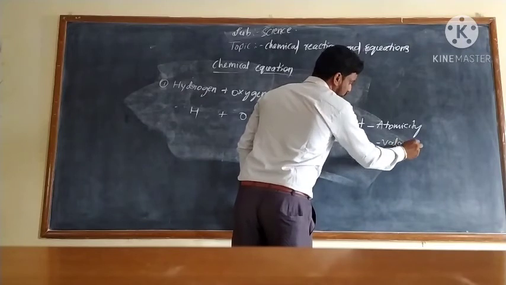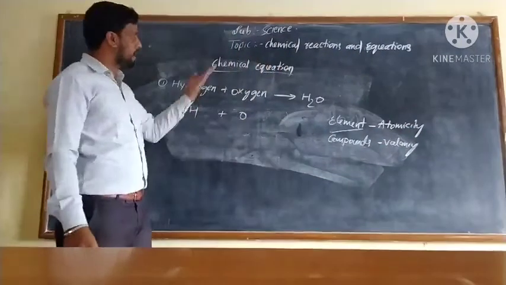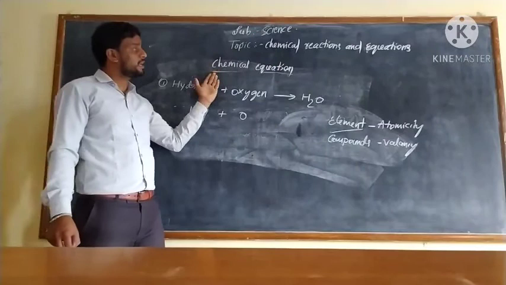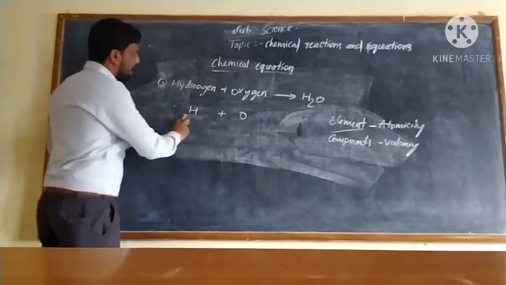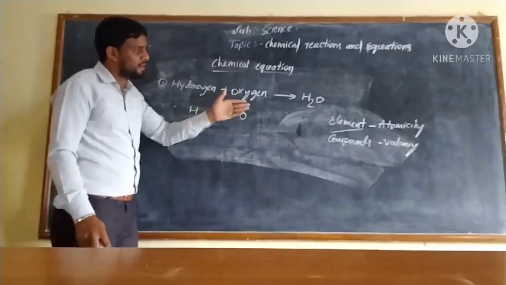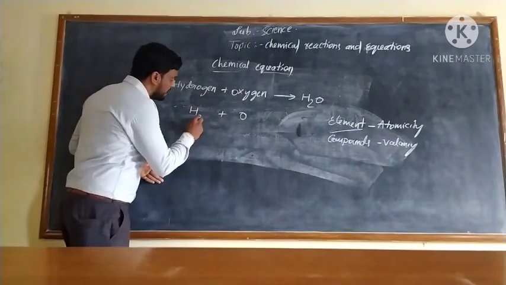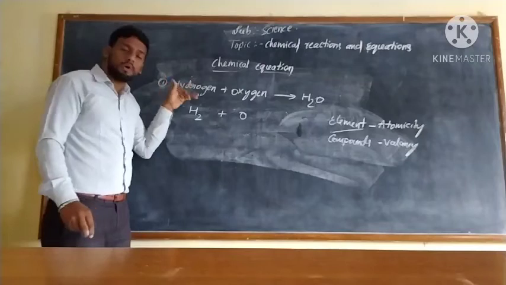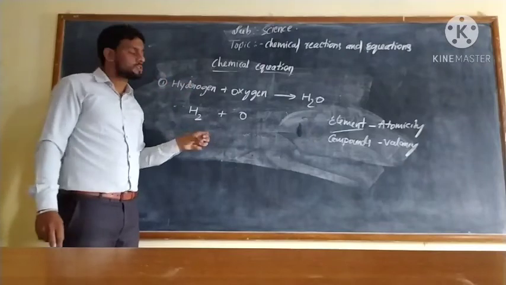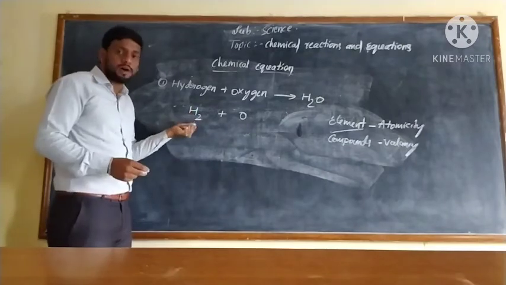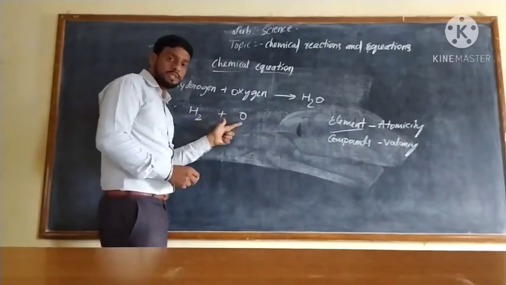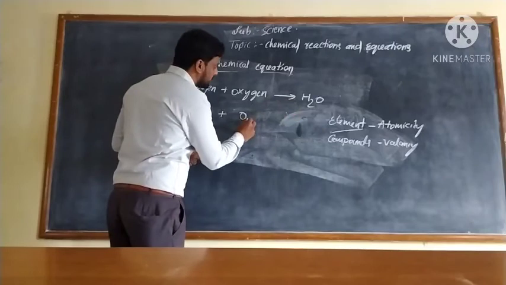These two are the rules we should follow while writing chemical reactions as chemical equations. Hydrogen is a molecule, H2. Almost all gases we write as molecules like this. Two atoms of hydrogen are there. Oxygen is also a gas, and the atomicity of oxygen is O2.